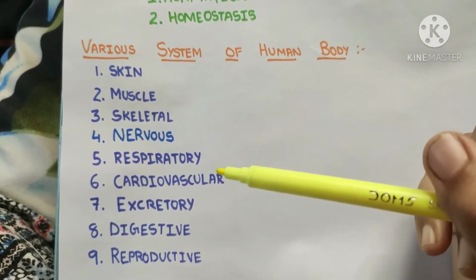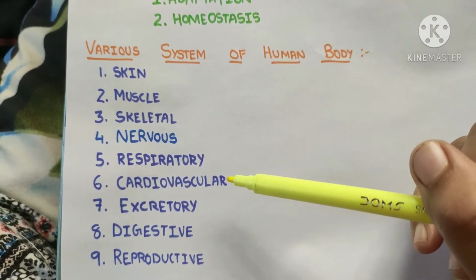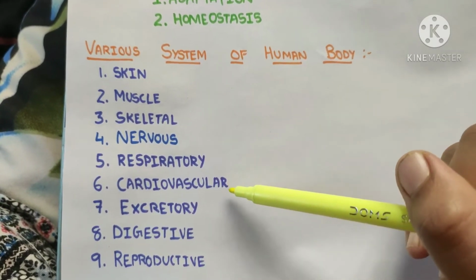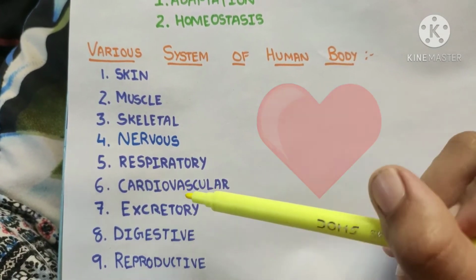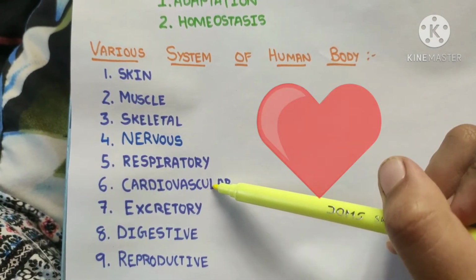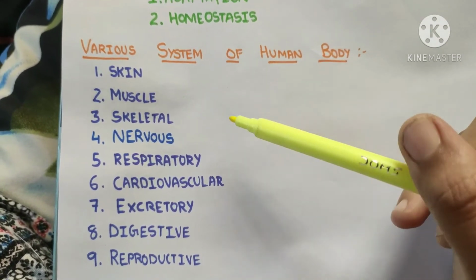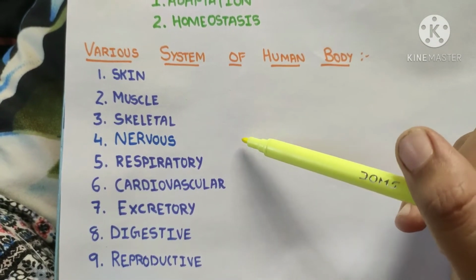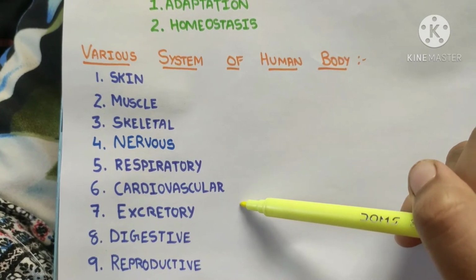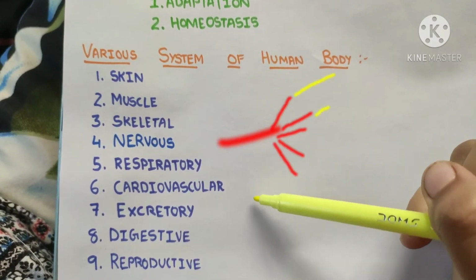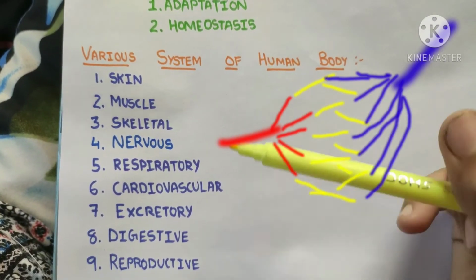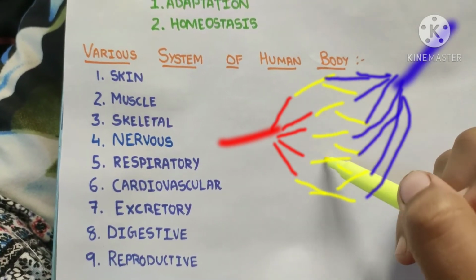So now let's talk about the cardiovascular system. As the name suggests, cardio means heart and vascular means vessels. So it includes the heart and blood vessels. The heart will pump the blood which will pass to all the tissues of our body. It will pass through arteries. Arteries will further divide to form arterioles.